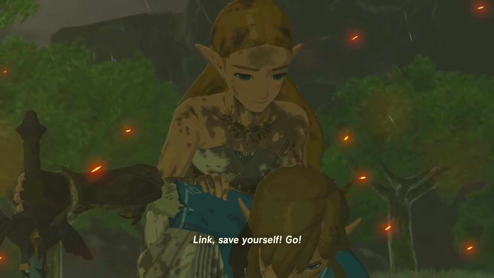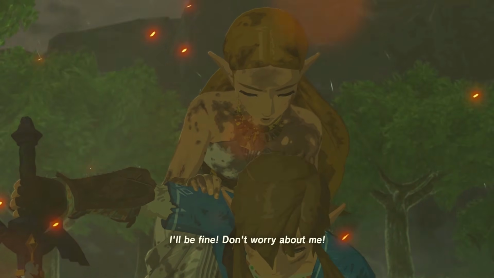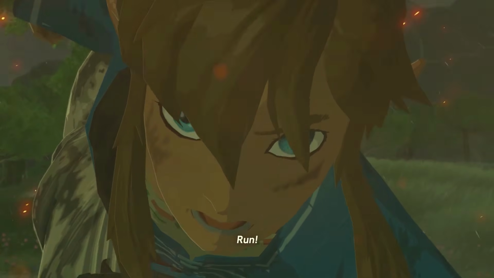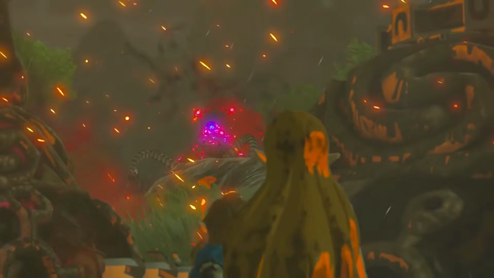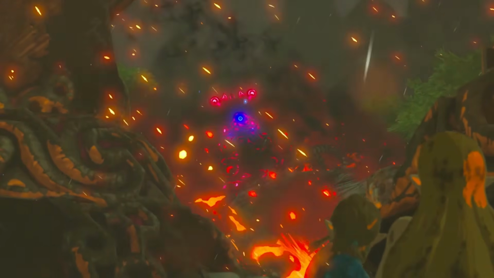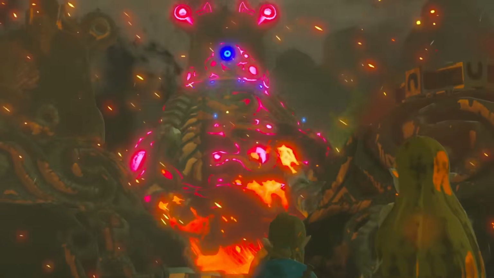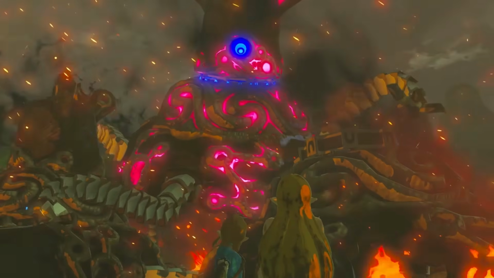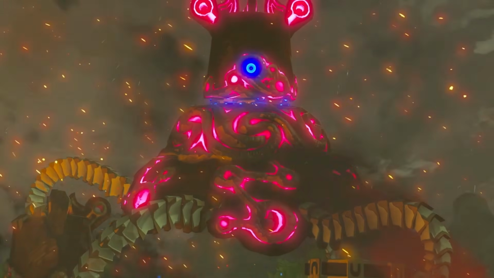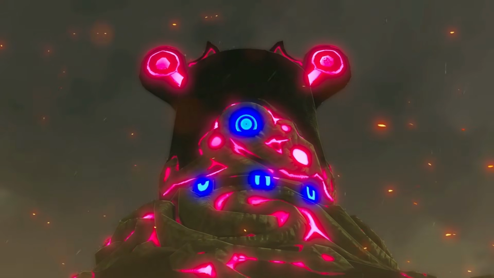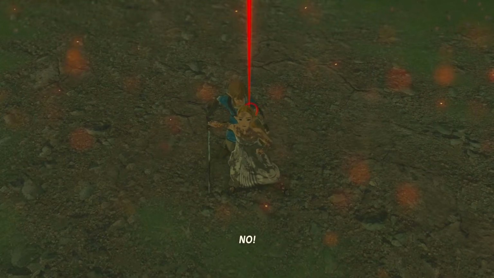He can barely stand. Zelda pleads for him to run away, knowing his survival is the key to stopping the Calamity, but Link refuses. A new Guardian notices them and rushes over, standing on top of the remains of 2 more Guardians that Link had just struck down. As it rises above the 2, it locks onto Link and begins charging. All Zelda can do is rush to stand in the way, crying out a desperate but defiant.